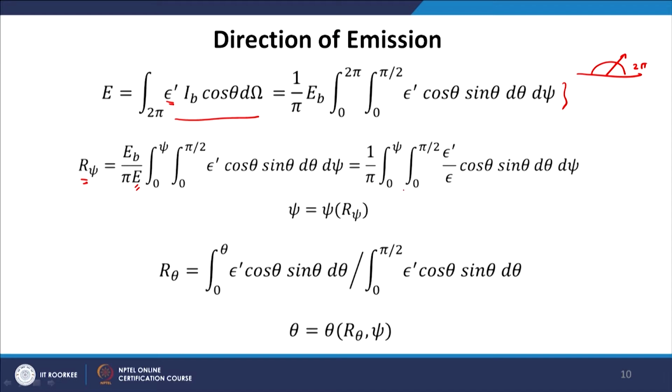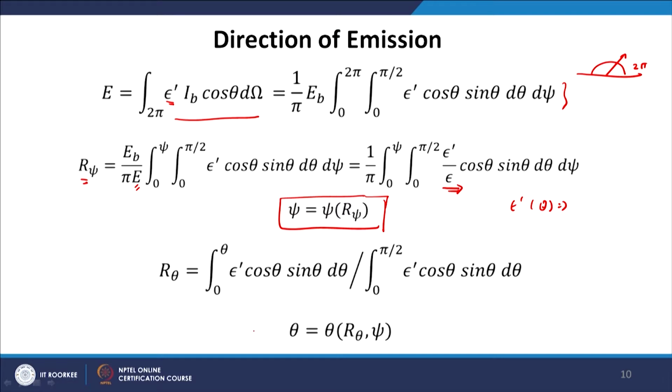Now, we substitute the value of E from this relation into this expression for R psi, and we get 1 upon pi, integrated over 0 to psi and 0 to pi by 2, epsilon prime upon epsilon, where epsilon is now the average emittance over the entire hemisphere. So, epsilon is the average value of the emittance over the entire hemisphere. We discussed this while deriving the relation for a flat surface, and we see that psi is basically a function of R psi. Now, if we do not know how epsilon prime varies with theta, then this relation is going to be difficult to invert, and we may have to do some numerical calculation for finding the direction of emittance.